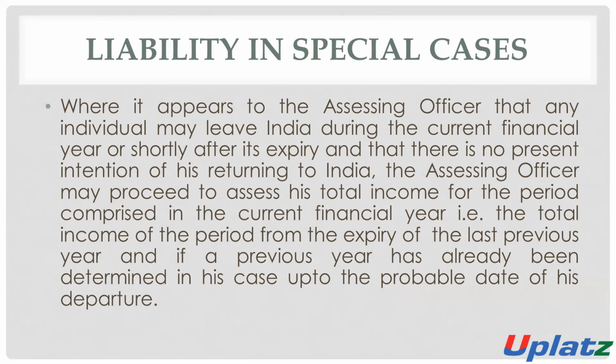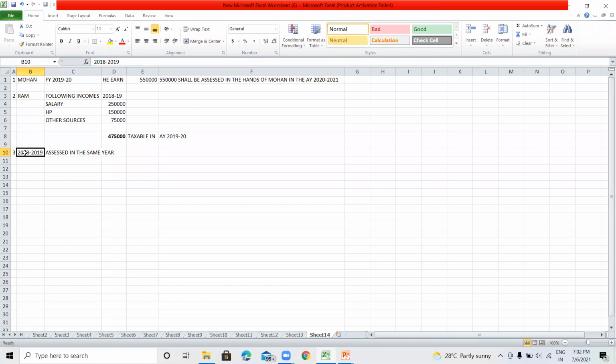For example, Mr. Ram is leaving India, and according to the AO, the AO has information that Mr. Ram will not return back to India.